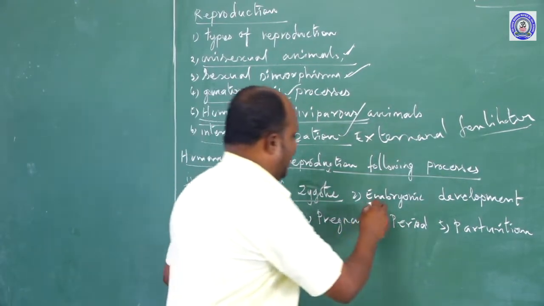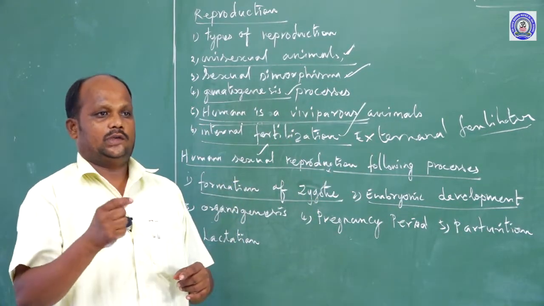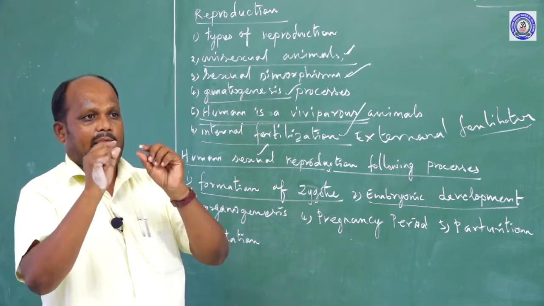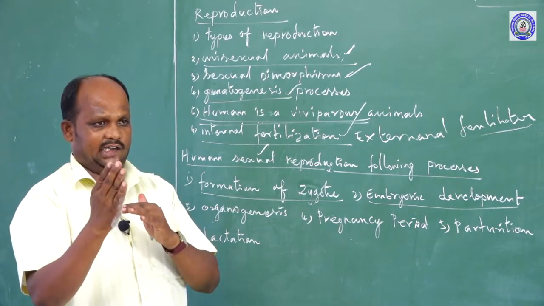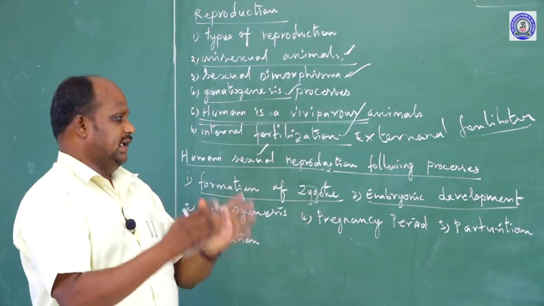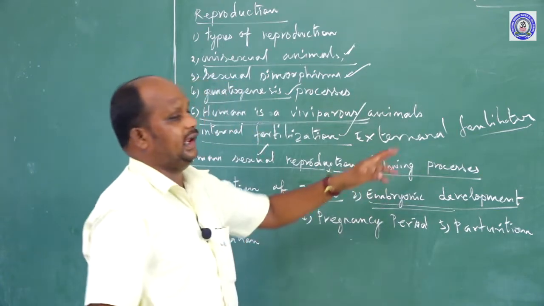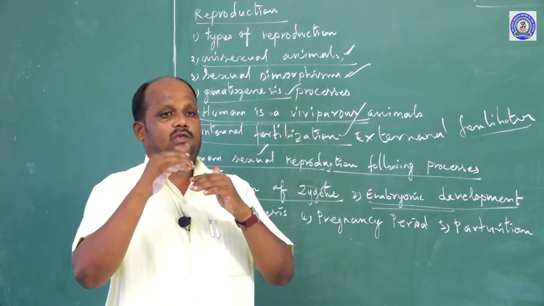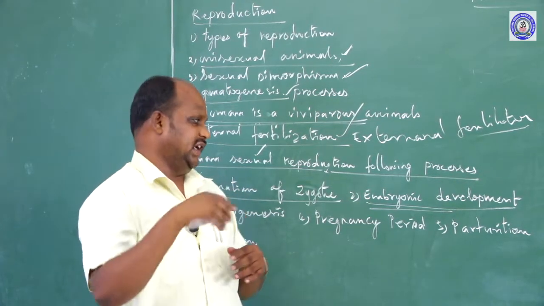Another one is embryonic development. After the zygote is formed, it divides further into many cells. Throughout the cell divisions, the zygote multiplies into many cells. The many cells become a ball-like structure, which is called the embryo. This is called embryonic development. The embryo multiplies through cell division, the mitotic cell divisions.